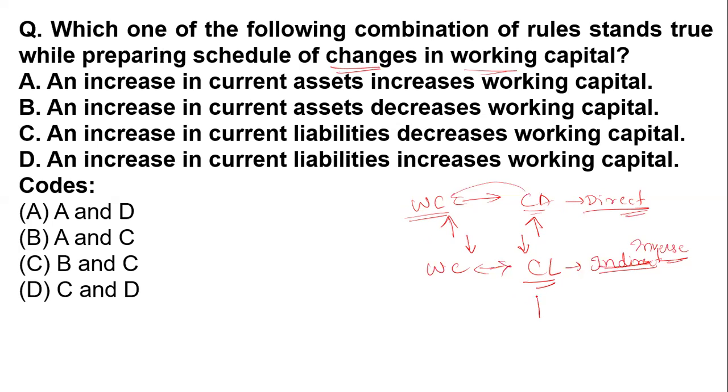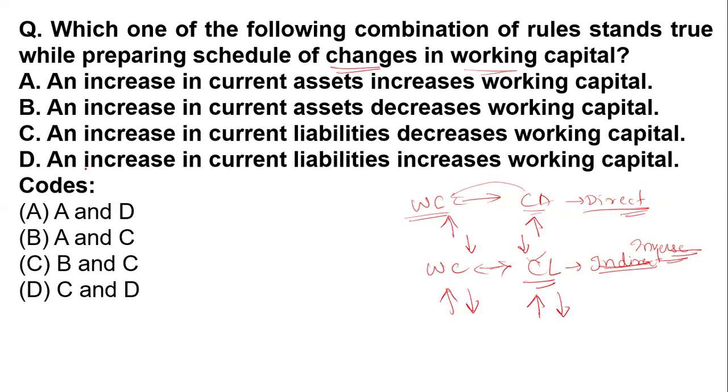Now, if the current liability is increasing, working capital is going to decrease. If the current liability is decreasing, working capital is going to increase. So it is an inverse relationship between the current liability and working capital.